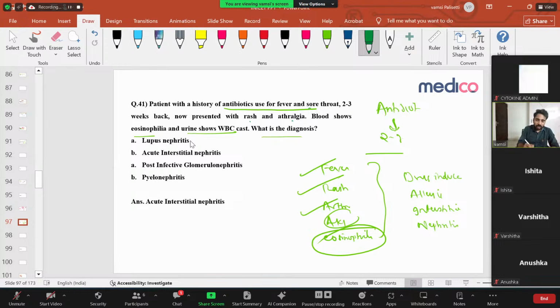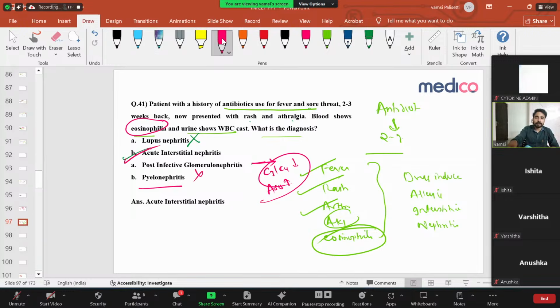Lupus nephritis? No. The patient doesn't have any history of arthritis or any SLE manifestations. Acute interstitial nephritis, yes, we're discussing that. And then post-infective glomerulonephritis. So post-infective could also be possible here, like post-streptococcal glomerulonephritis, it's possible. But here they didn't mention characteristic eosinophilia. You cannot say any eosinophilia there. Instead, your C3, C4 levels will be low, or they can show ASO titers are high. That is the clue they will give. Okay, and pyelonephritis, there's nothing. Pyelonephritis is an infection, that's not the thing. So this is it. Right, simple.